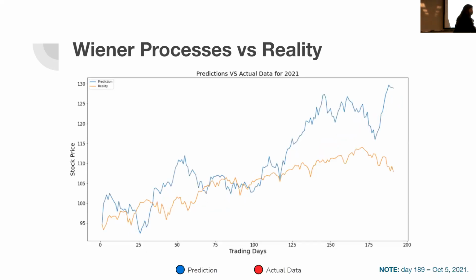And now we can compare it with our actual data from 2021. I did it up to October 5th, that's why it goes up to 149. In blue, we have the prediction, so the Wiener process, and in red, we have the actual data. And as you can see, the Wiener process does a pretty good job up to day 110, 115. And I think this is actually really good considering that we cannot predict the stock market as of today, at least. And this is just based on historical data. I think this is a pretty good estimate.